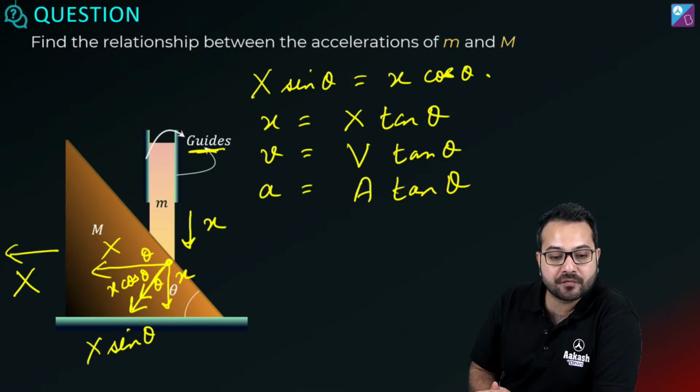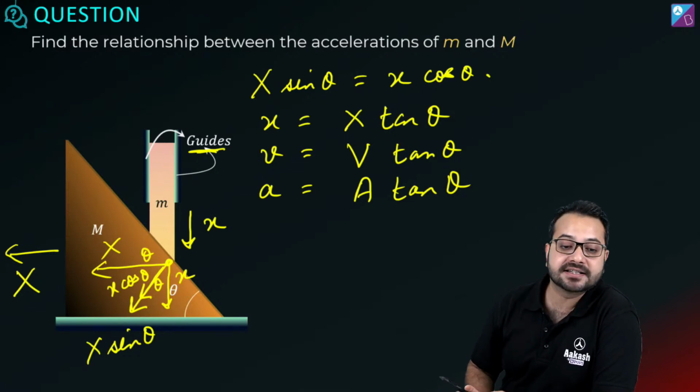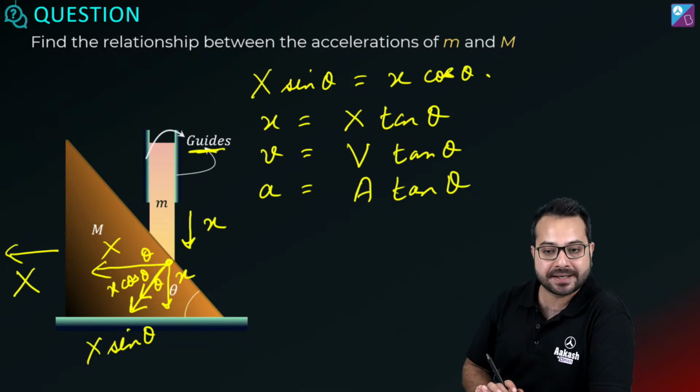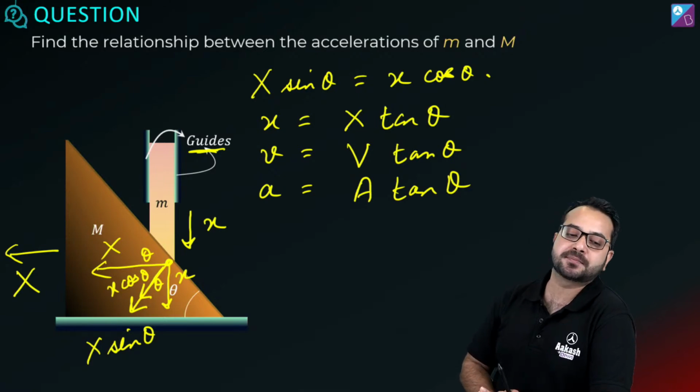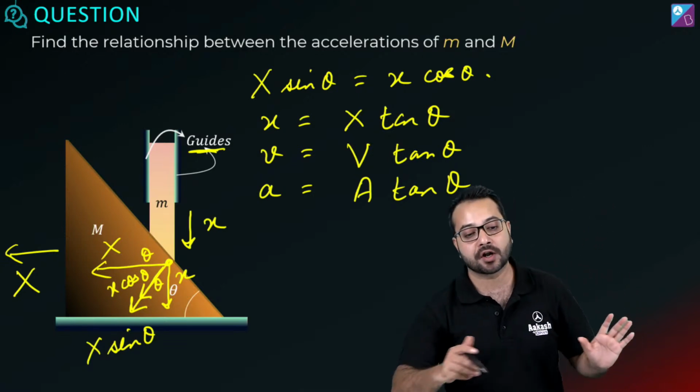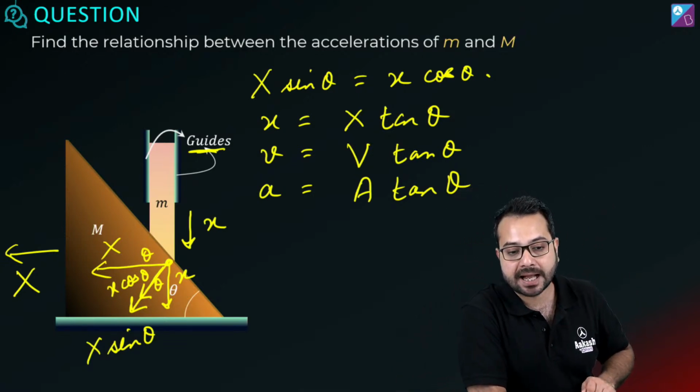Right? So what do we have to do? We have to say that the displacements perpendicular to the common surface are going to be equal, or the relative displacement perpendicular to the common surface is going to be 0. Is this clear or not? Guys, is this clear? Absolutely clear?